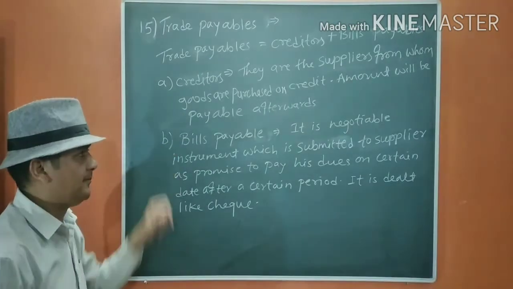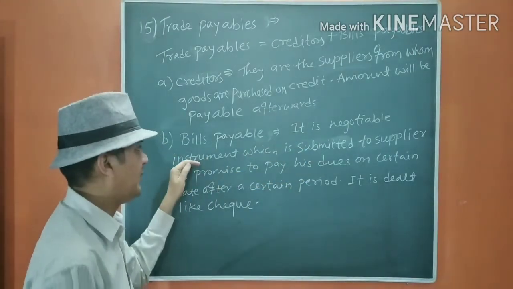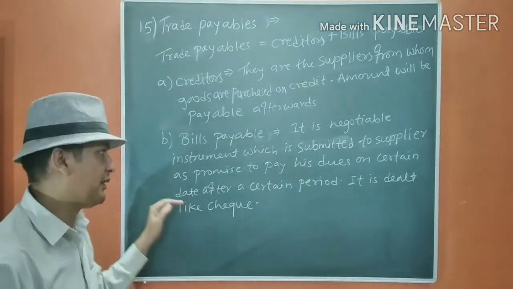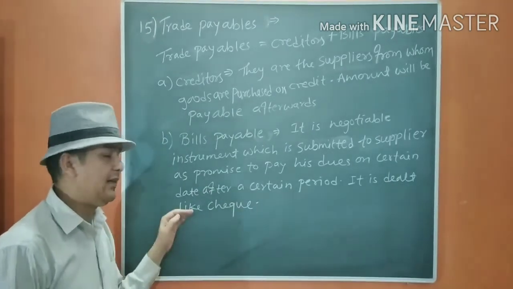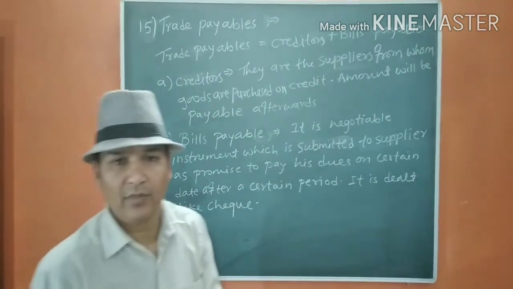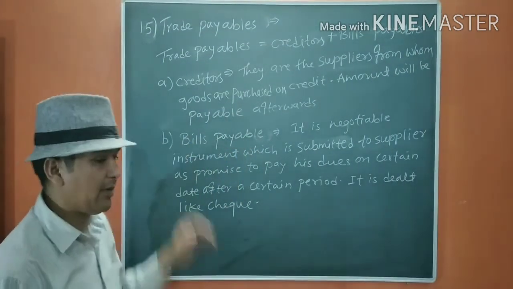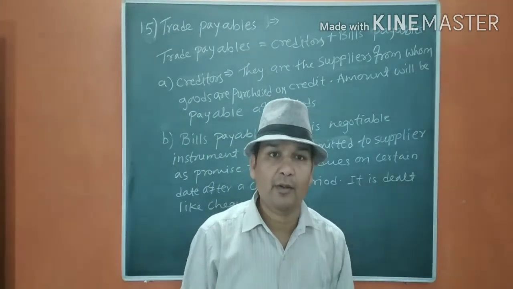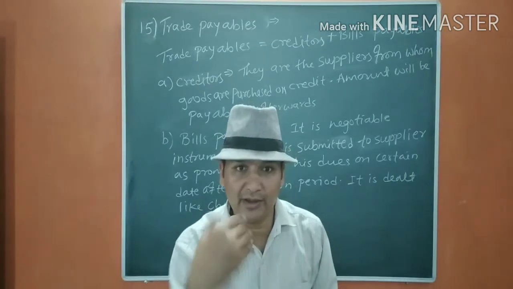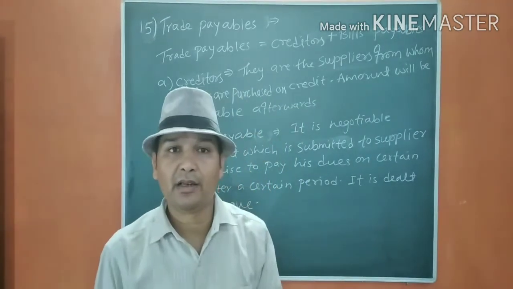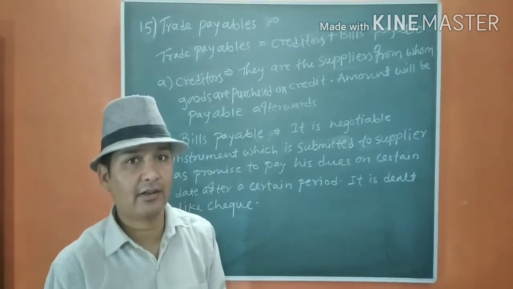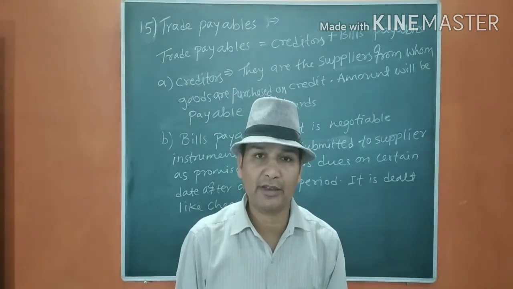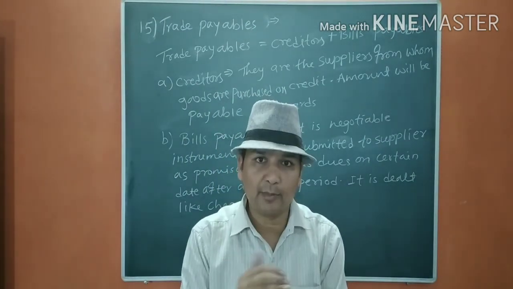The next one is bills payable. It is also a negotiable instrument which is given to the supplier as a promise to pay his dues on a certain date after a certain period. It is the same as a check. It is just the opposite of bills receivable. Suppose I give a bill to Mr. X, then for me it is bills payable because I am giving it. For X it is bills receivable. X is a creditor for me and I am the debtor for him. You should remember this point because both are just opposite of each other.